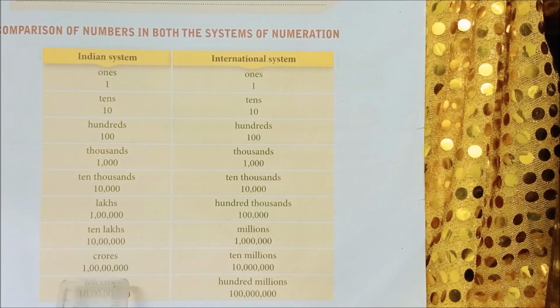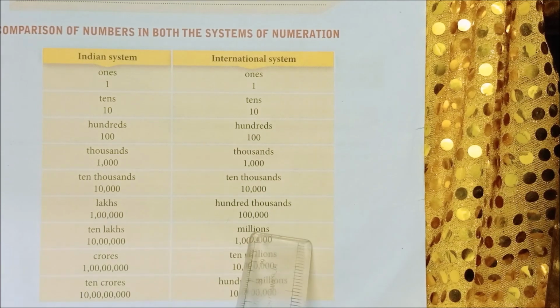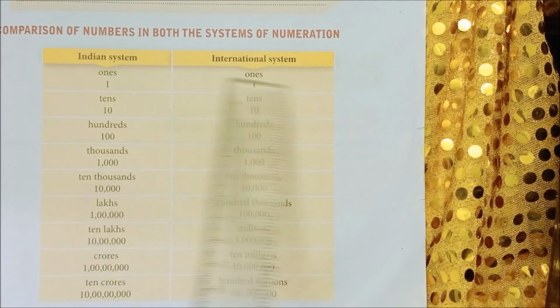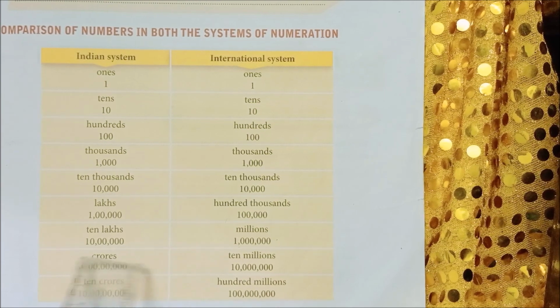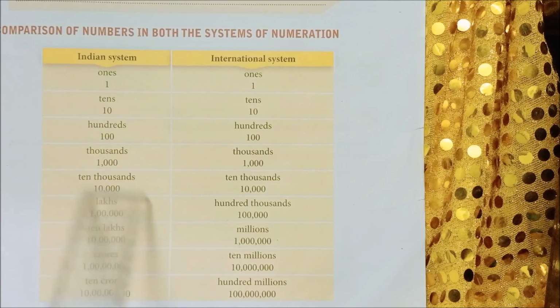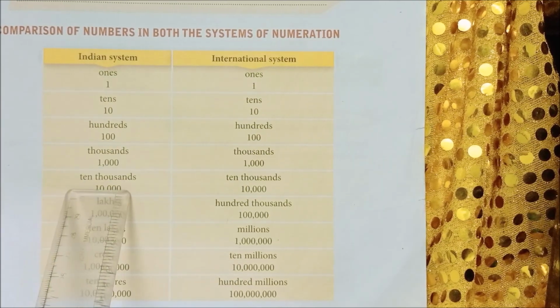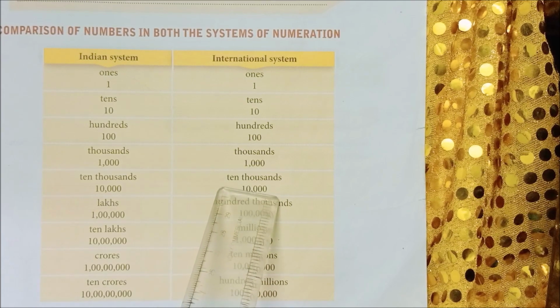Okay children, so this is a comparison of Indian and international systems. You have seen the difference in the board itself. Up to 10,000, from 1s to 10,000, both Indian and international systems are the same.